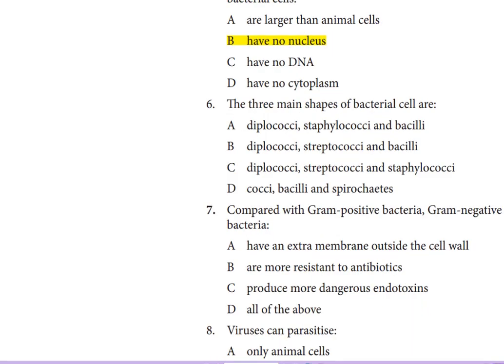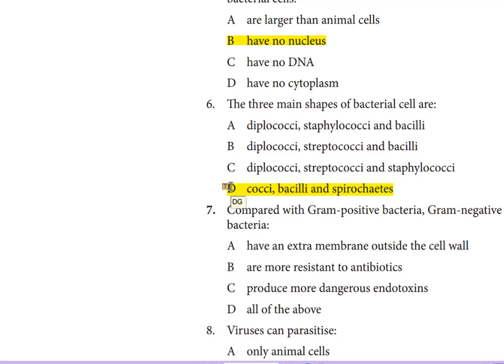Question number 6. The 3 main shapes of bacterial cells are A. diplococci, staphylococci, and bacilli, B. diplococci, streptococci, and bacilli, C. diplococci, streptococci, and staphylococci, D. cocci, bacilli, and spirochetes. So the answer should be D.